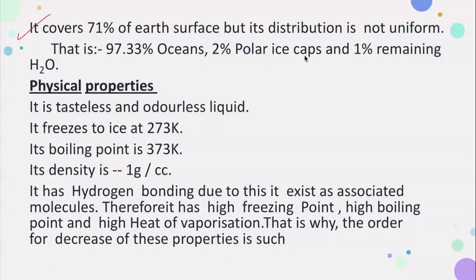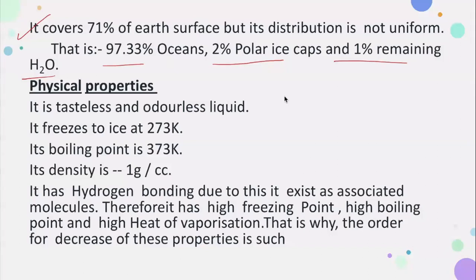So 71% of Earth's surface is covered with water, and the oceans mainly contain all the water: 97.33% ocean, 2% polar ice caps, and 1% remaining H2O. The distribution is like this.